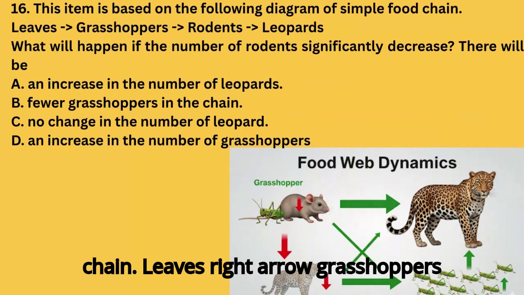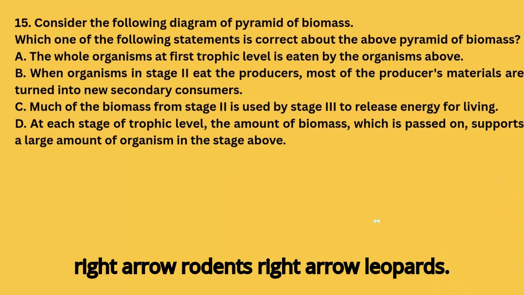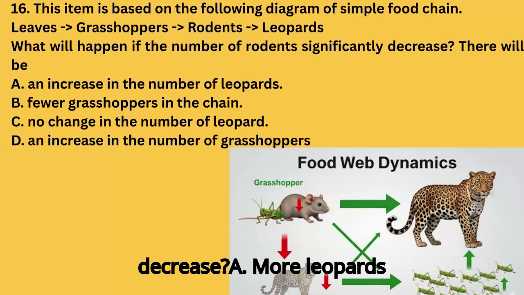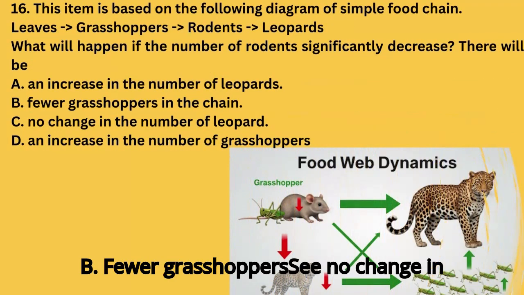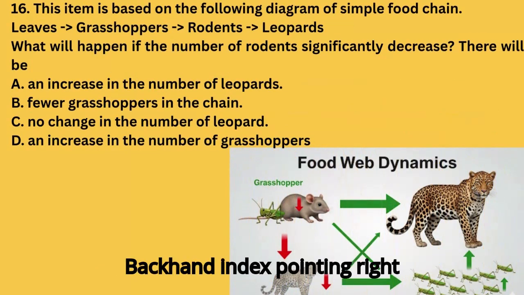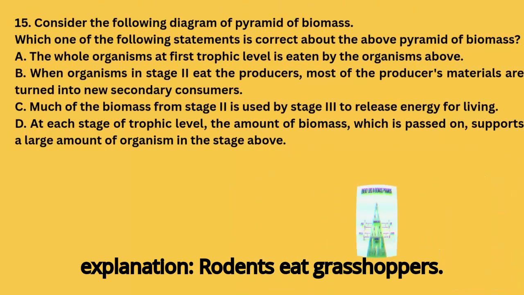Leaves to grasshoppers to rodents to leopards. What happens if rodents significantly decrease? A. More leopards. B. Fewer grasshoppers. C. No change in leopards. D. More grasshoppers. Explanation.